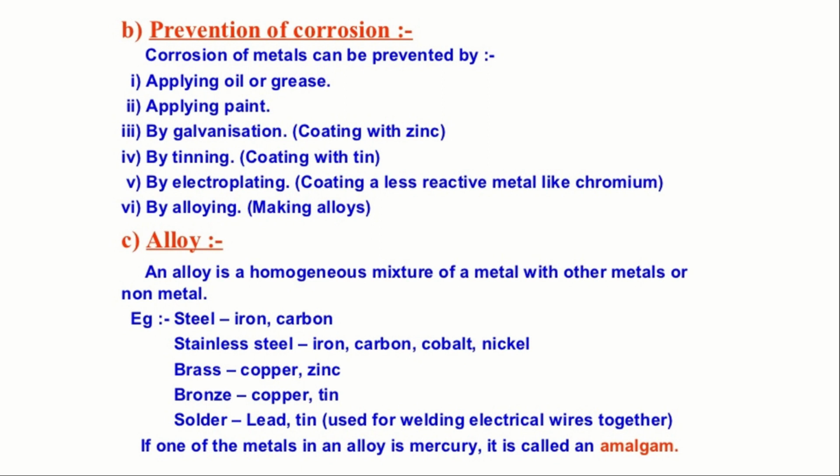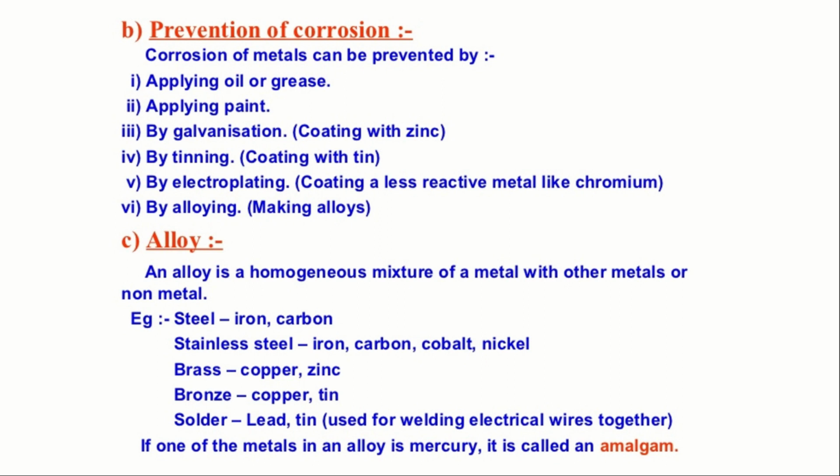Next is alloy. Again, a very important topic. An alloy is a homogeneous mixture of two or more metals, or of metals with non-metals. So there can be a mixture of metal with metal or a mixture of metal with non-metal. Example, steel is an alloy, that is, a mixture of 2 or more elements. Steel consists of iron and carbon. Stainless steel, a special form of steel, consists of iron, carbon, chromium, nickel.